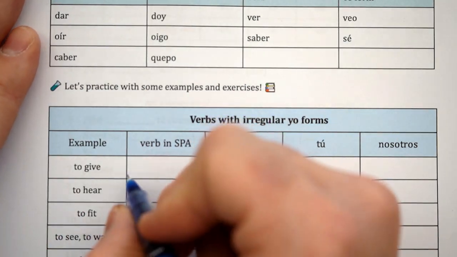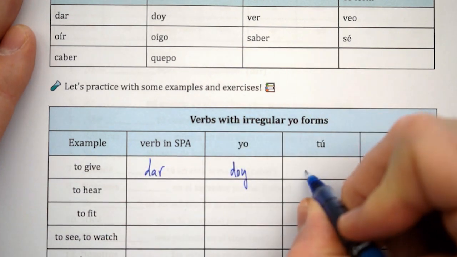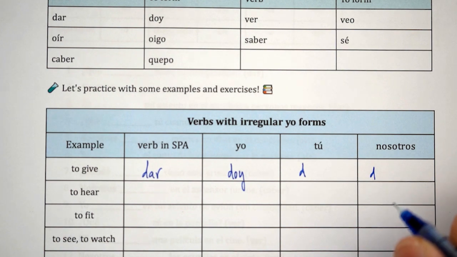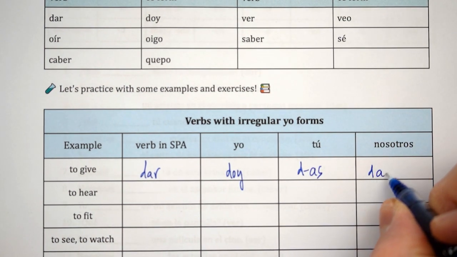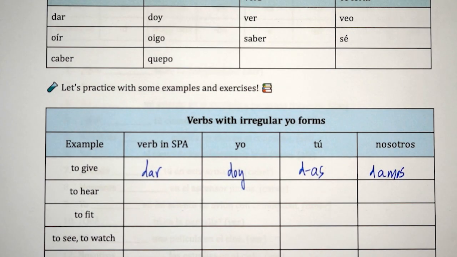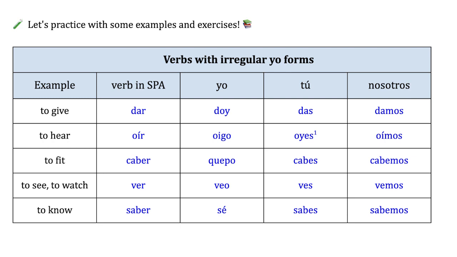So we have the verb to give, which is dar. The yo form will be doy, and then the tú form, in this case das, and nosotros damos. You can keep going with these examples, stop the video, work on them, and then check the answers that I attach in the description.